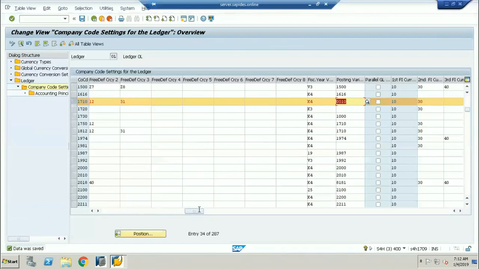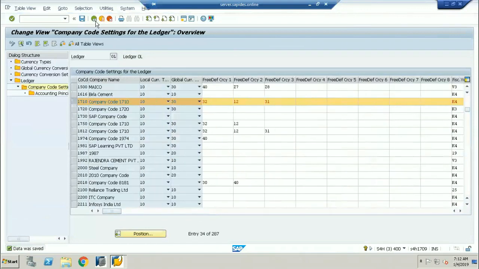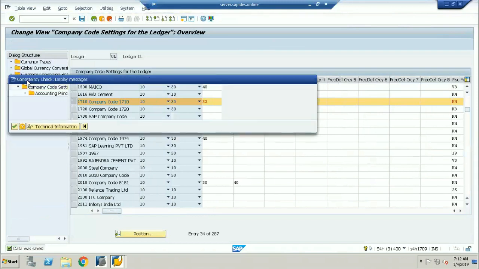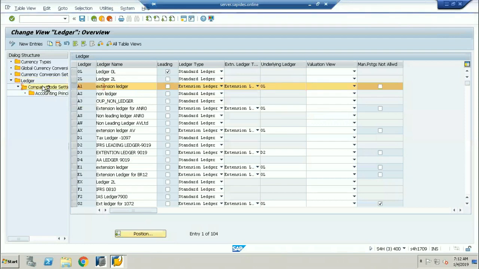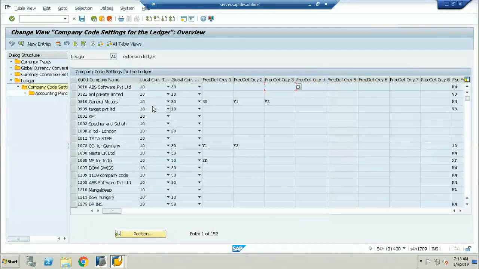Now I have an extension ledger. I'll go back to the ledger. A1 is my extension ledger, which is attached to the ledger 0L. Period 1 is open. Now I'm selecting my extension ledger, and I'll double click on the company code to assign it.